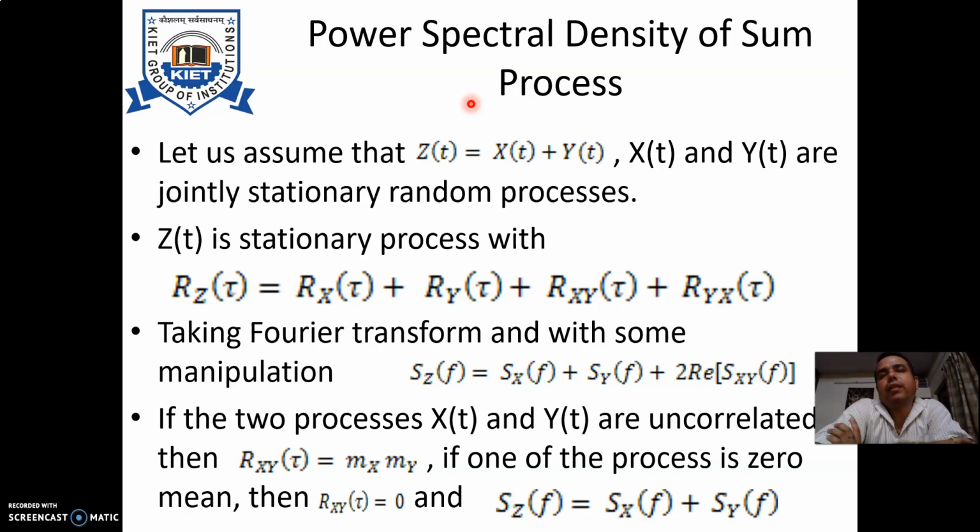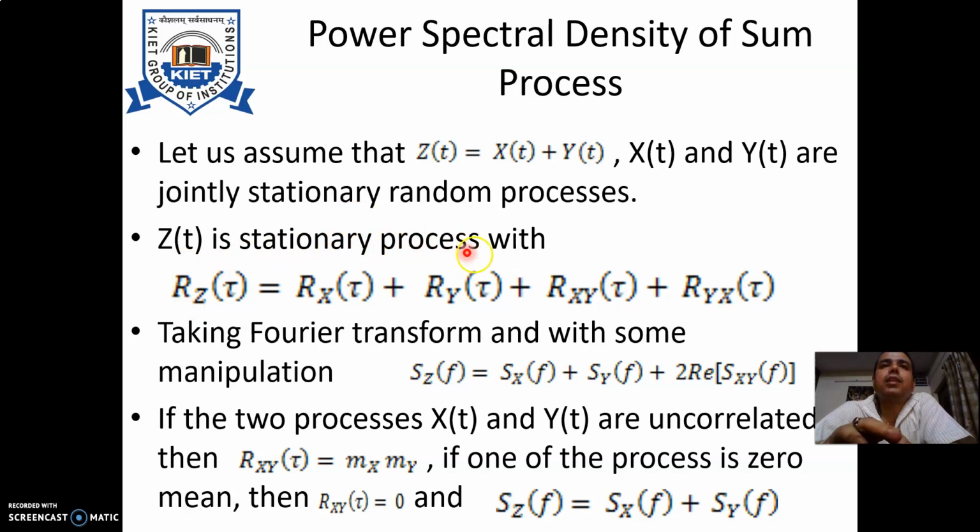So we will simply try to converge up to certain relations, and we will further use them in our subsequent analysis. So let us assume that ZT is a random process which can be represented by xt plus yt, where xt and yt are jointly stationary random processes.